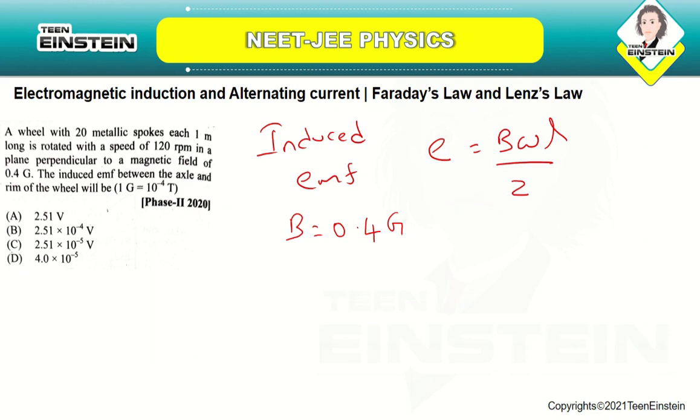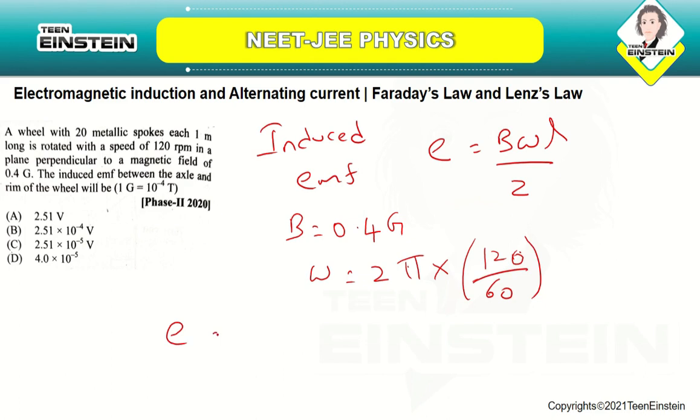Rotations per minute means you know that omega will be 2 pi into the number of rotations per second, so it will be 2 pi into 120 divided by 60. You are going to substitute here.